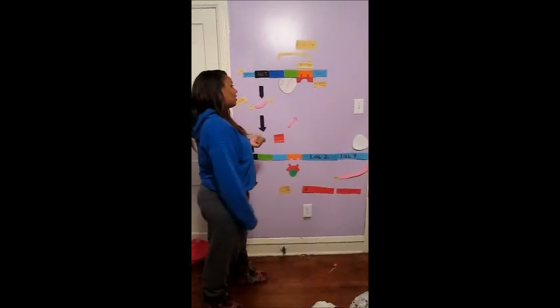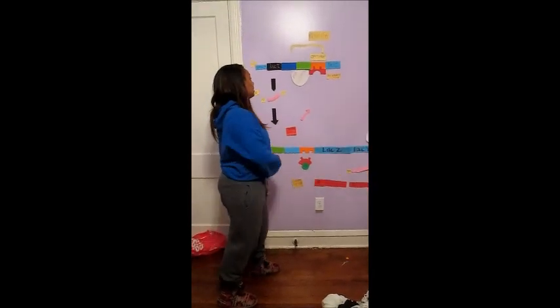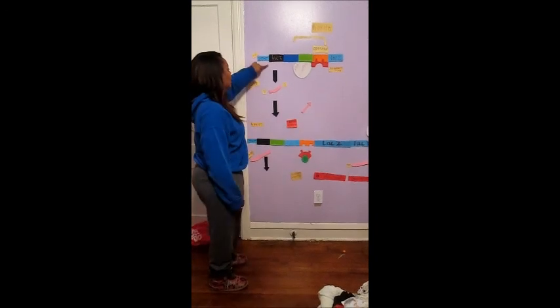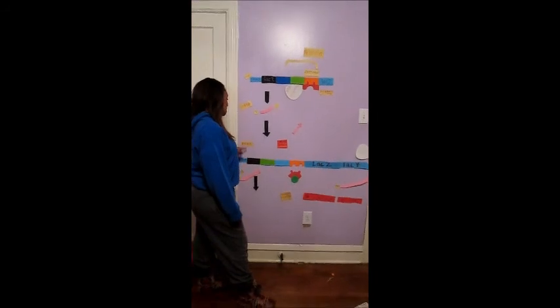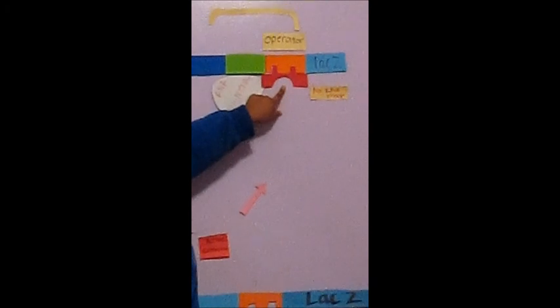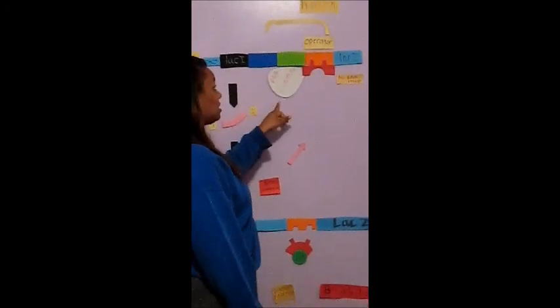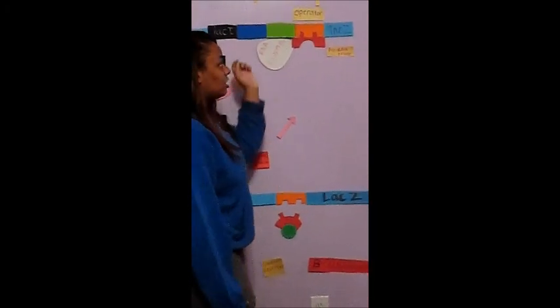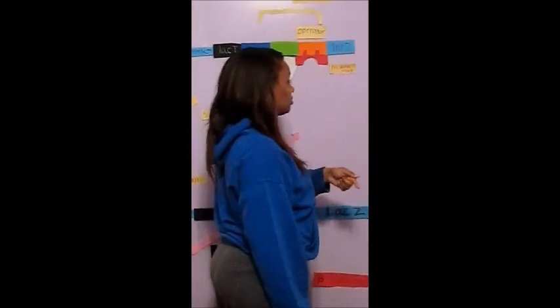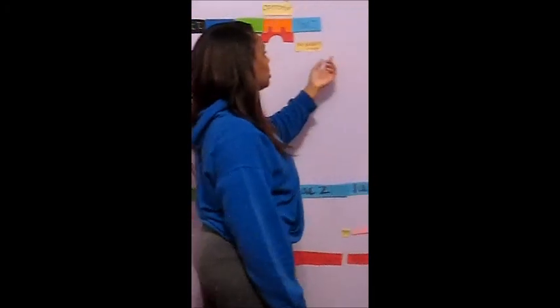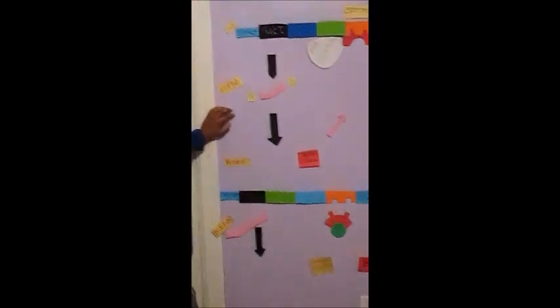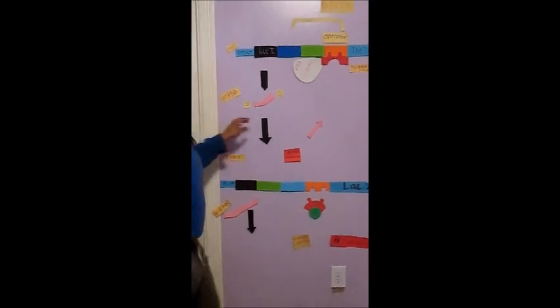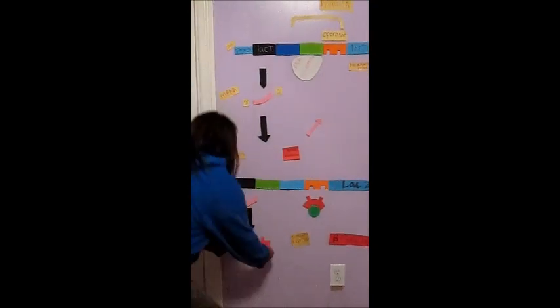This is the LAC operon. When the LAC operon is off, lactose is absent. LAC-I is transcribed into an mRNA segment. The mRNA segment is then translated into a protein, which is the active repressor. The active repressor then binds to the operator, blocking the RNA polymerase from binding to the promoter, which means that the three enzymes cannot be transcribed. The three enzymes need to be transcribed in order to metabolize lactose, making the operon, when it's off, a waste of energy. When the operon is on,